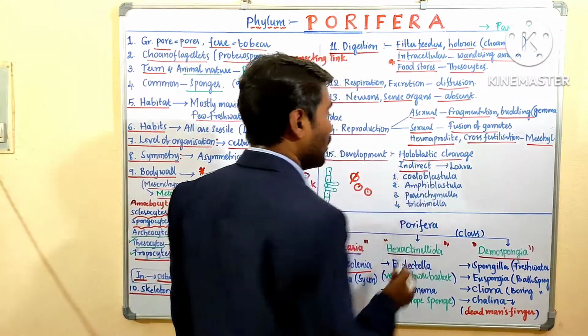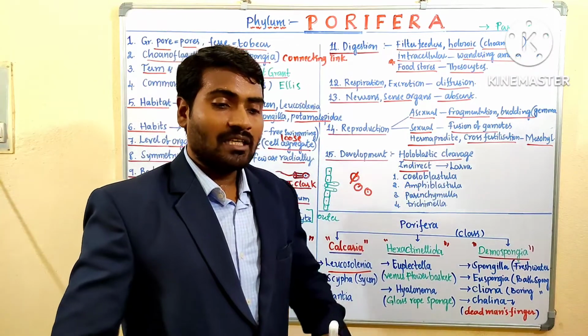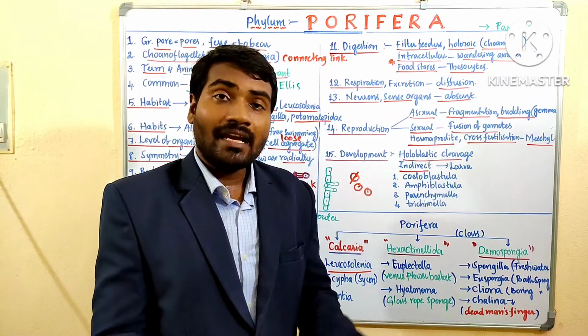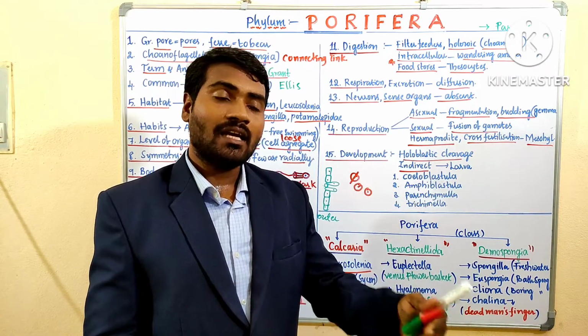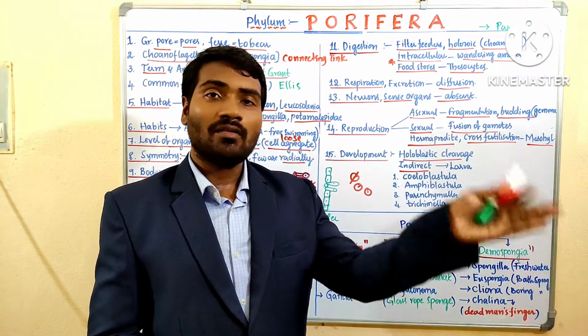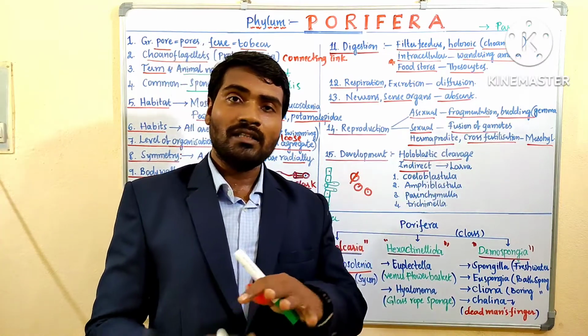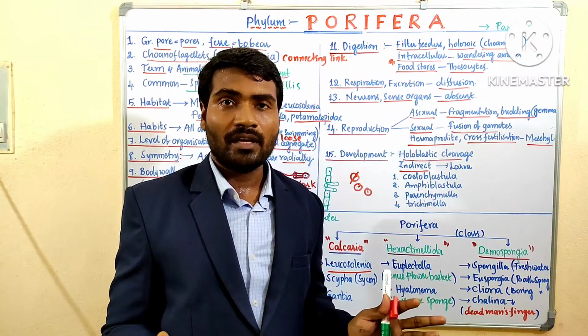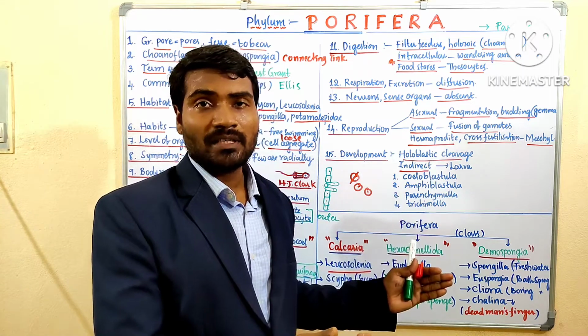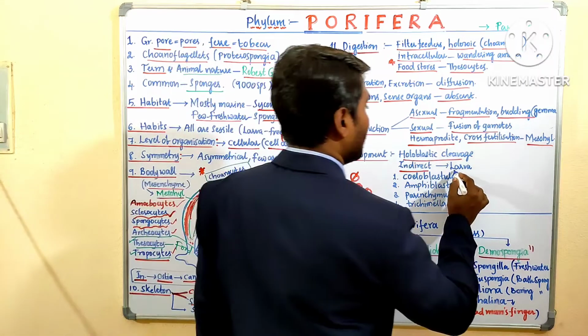And indirect development. Direct development means giving birth to young ones. Indirect development means laying eggs, eggs convert into larva, larva into pupa, pupa into adult. So here larval stages are present, hence the development is indirect.